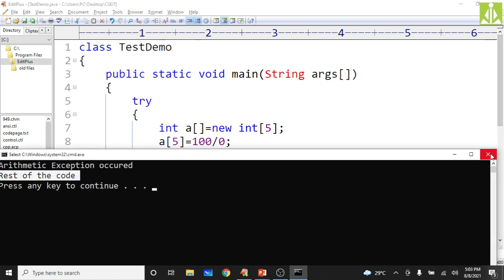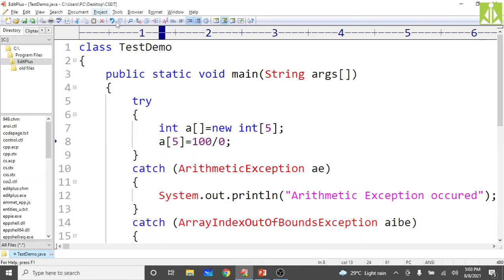So two I'm getting. Then in order to make my program give the array index out of bounds exception, what should I do? Yes, perform a valid operation over here. Instead of making the value infinite, you make a proper value over here. So now what will happen? This will give 50, a valid value.